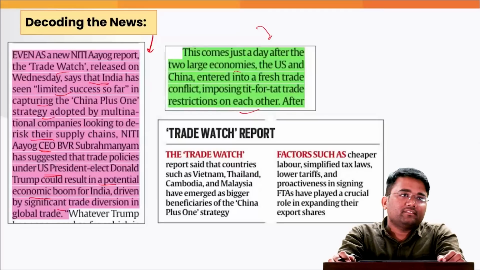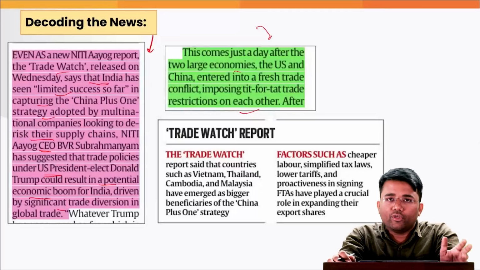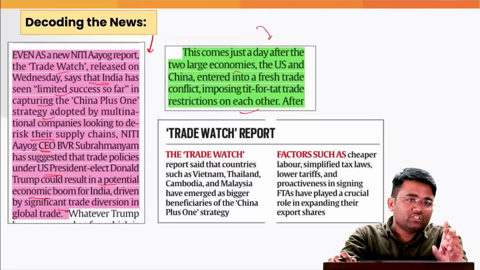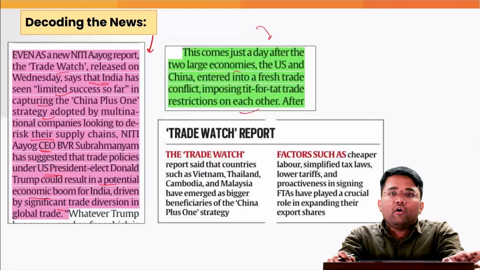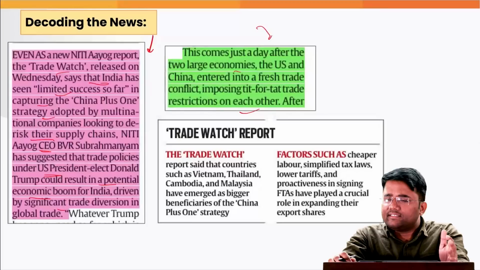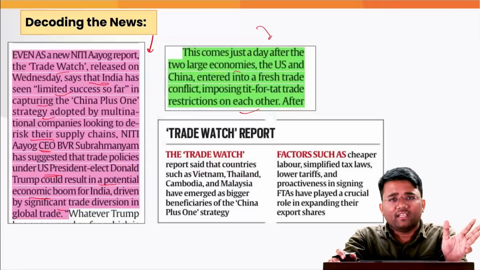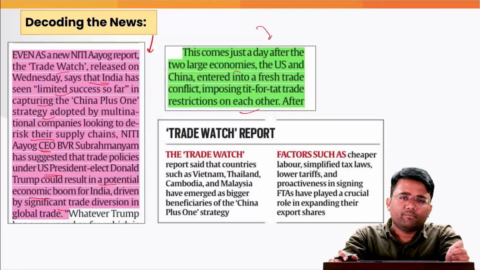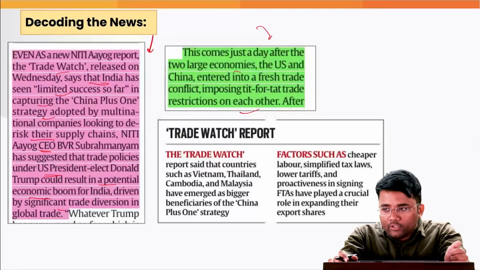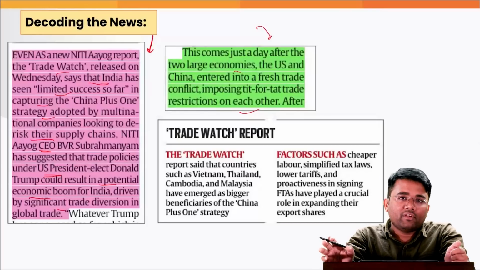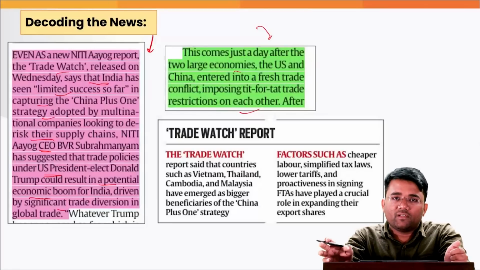So what is happening? This issue between China and the USA has been going on for several years, where they are imposing various duties on each other's products to curtail exports from each country. What happened earlier? In the industrialization phase, most of the companies were located in European countries and some of the developed countries. However, during the 80s and 90s, China provided favorable conditions to investors. The wages were very low, the cost of production was very low.